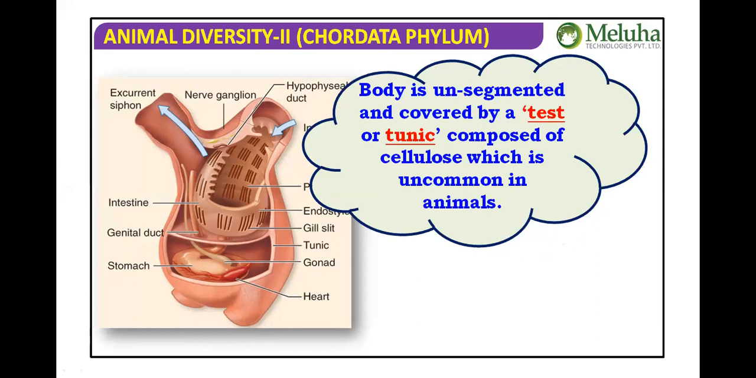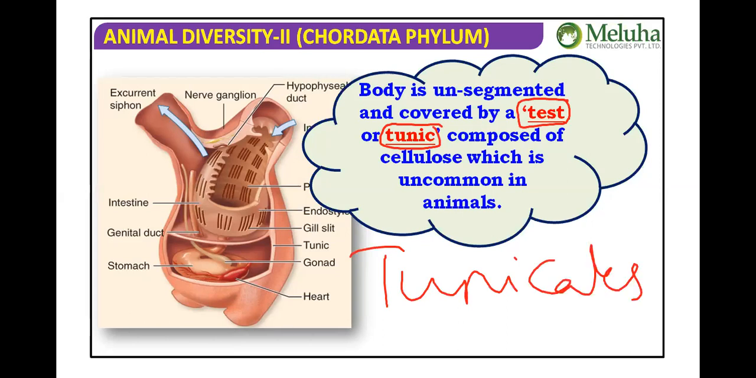Okay, so this is very, very important, because the test or tunic looks like cellulose. That means the composition is like cellulose, which is uncommon. Generally, we don't have cellulose, isn't it? Only for plants, the cellulose is present. So that's why these urochordates are also called tunicates. Urochordates are also said to be tunicates.